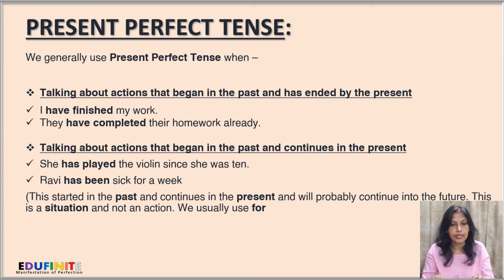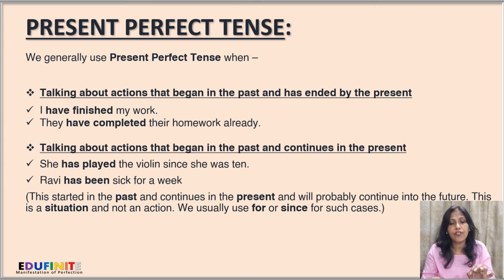Next, talking about actions that began in the past and continue in the present. Like, she has played the violin since she was 10. So she has been playing the violin since she was 10 years old. That means she has been playing all through the time till the present. She has been playing the violin.